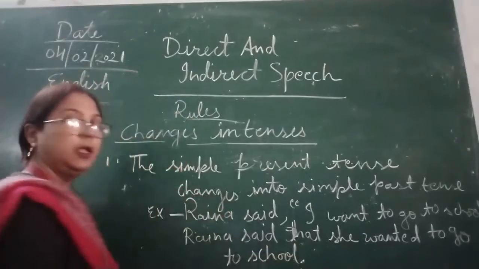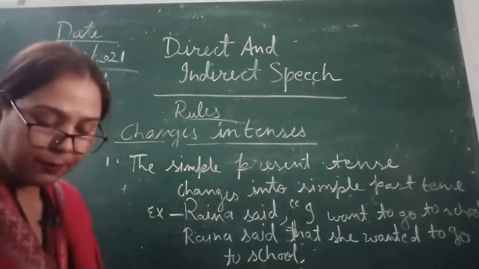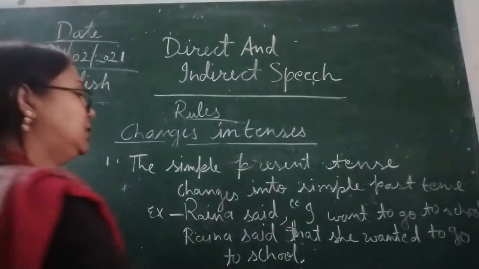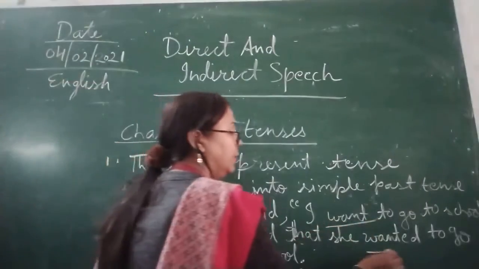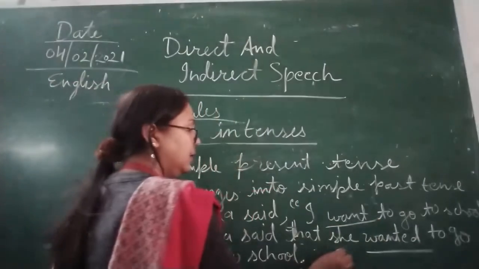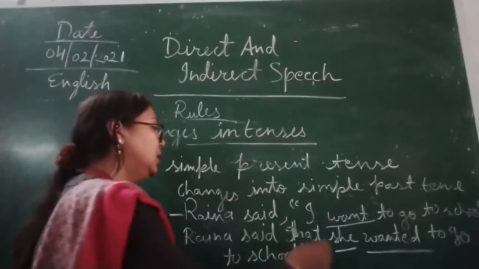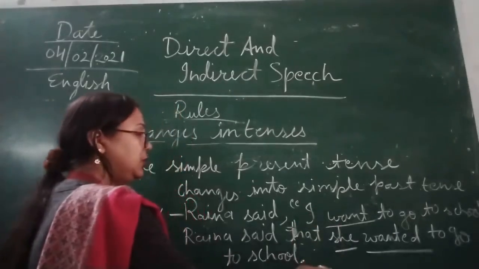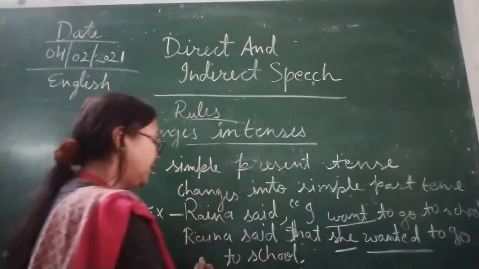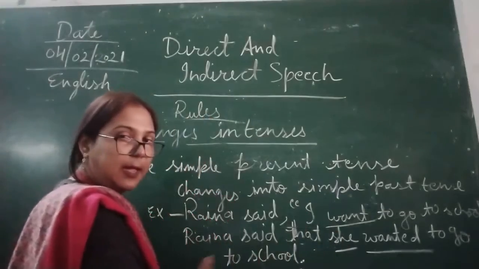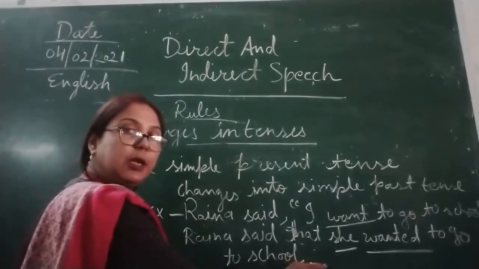Okay children, now here you can see what we have changed. We have changed "want" to "wanted", and "I" because of the changing of pronoun, as you all know. So "I" becomes "she", and because Rana is a female, that is why we have changed it to "she".